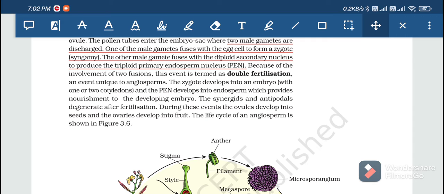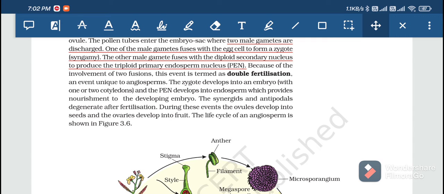The synergids and antipodals degenerate after fertilization. Okay, after fertilization what all degenerates? It is the synergids and the antipodals. And the PEN develops into the endosperm, which nourishes the embryo, and the zygote develops into an embryo.